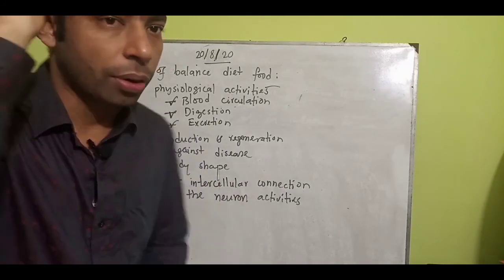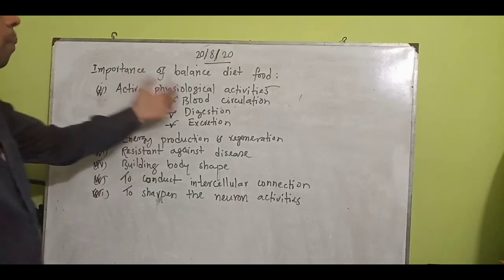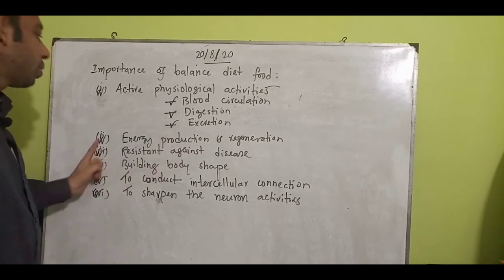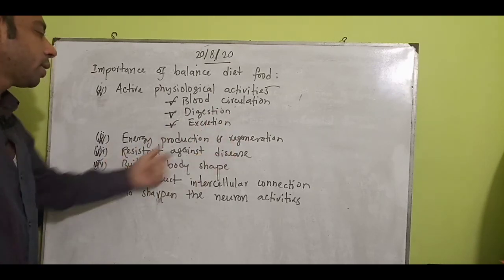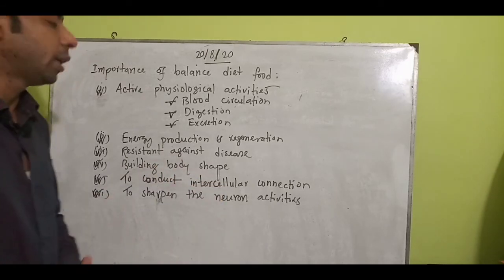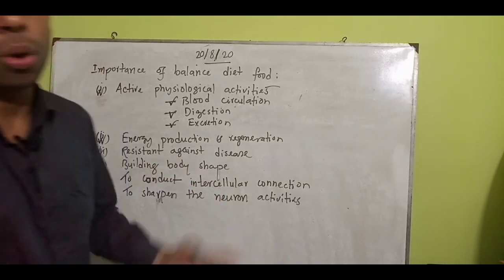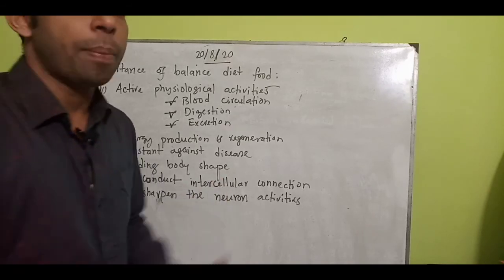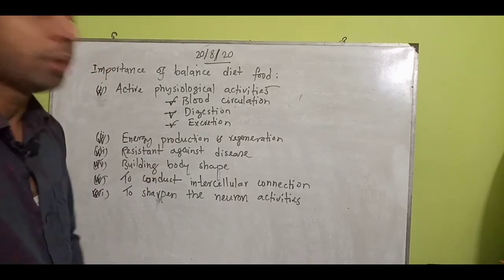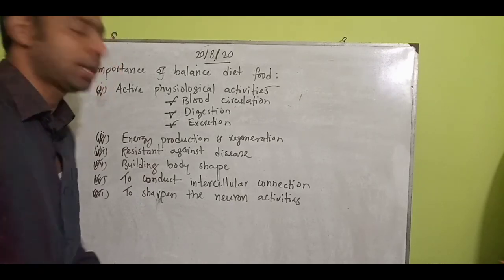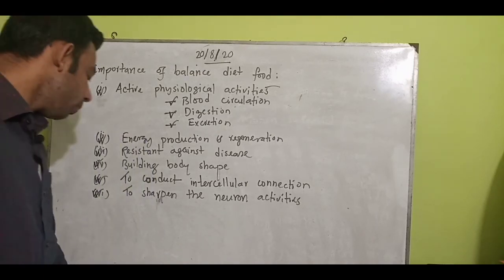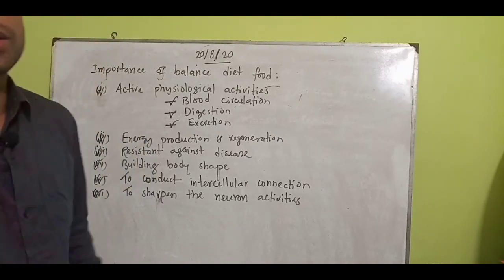So, the importance of balanced diet food: active physiological activities, blood circulation, digestion, excretion, energy production and regeneration, resistance against disease, building body shape, conducting intercellular connection, and sharpening the neuron activities. These are the importance. So we have understood the ideal food pyramid and balanced diet. There is a chart between page 96 and 97 in your book. According to this book, you need to remember it orally.